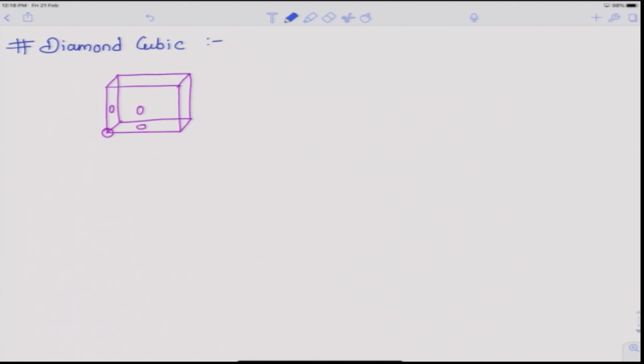So, the detailed derivation was presented by Manning, and I will just give a brief of what his model looks like. So, let us first consider the diamond cubic lattice. We can visualize a diamond cubic lattice something like this. Imagine a cubic cell with 3 face centered positions and the corner position that is adjacent to these 3 face centered positions.